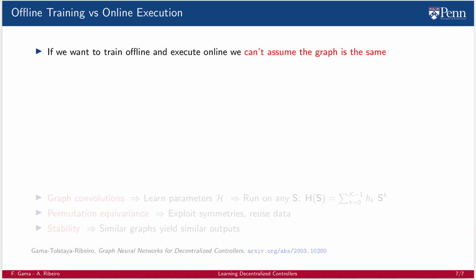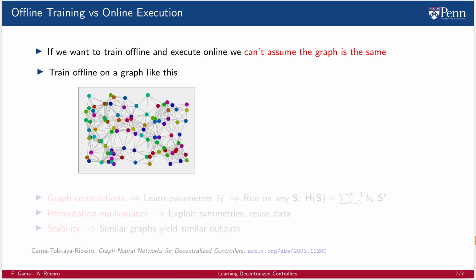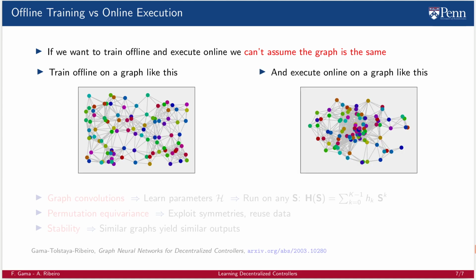If we want to train offline and execute online, we can't assume the graph is the same. We want to train offline on a graph like this and execute online on a graph like this. In other words, not only the graph signal, that is, the agent states, will be different between training and testing time, as is usually expected, but also the graph supports, the inherent structure of data, will be different, at least slightly different, from training to testing.